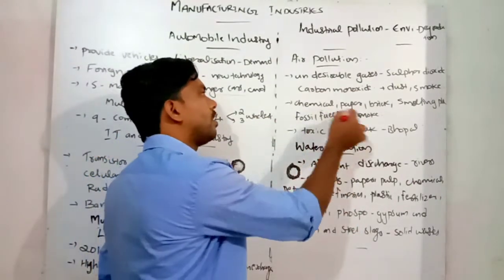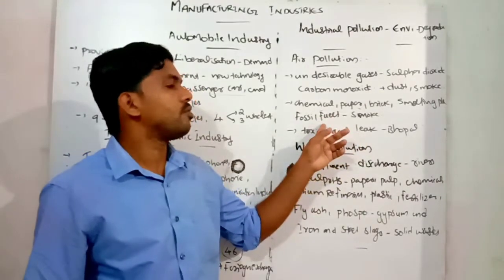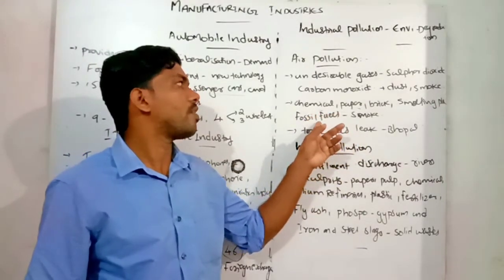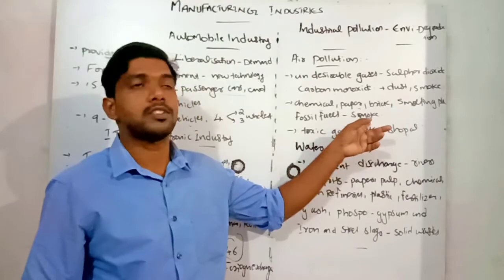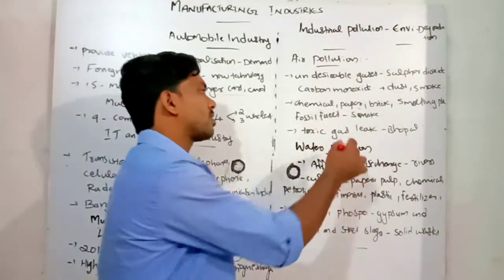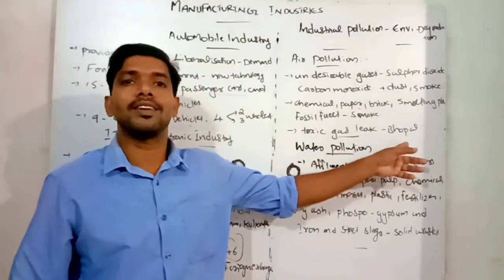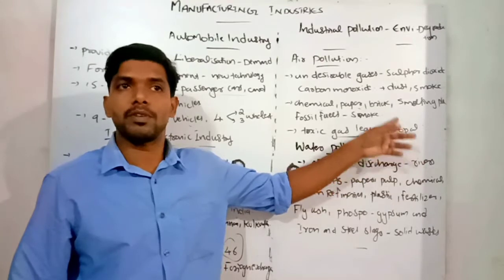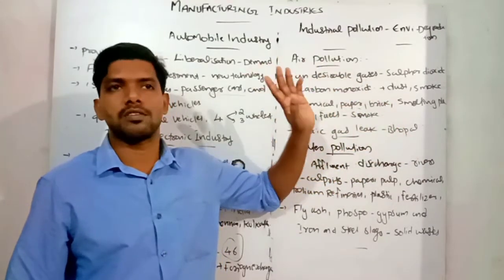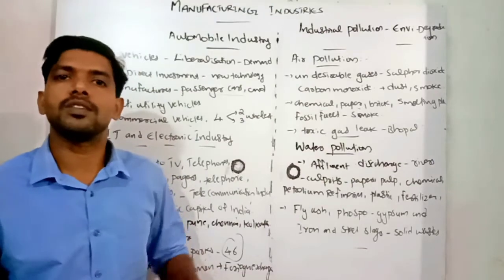From chemical, paper, brick, smelting plants and fossil fuels, smoke is released. The smoke pollutes the air very heavily. Toxic gases sometimes leak from some plants. Especially we have the example of the Bhopal gas tragedy. That was an industrial disaster because of the leakage of a toxic gas commonly called methyl isocyanate.